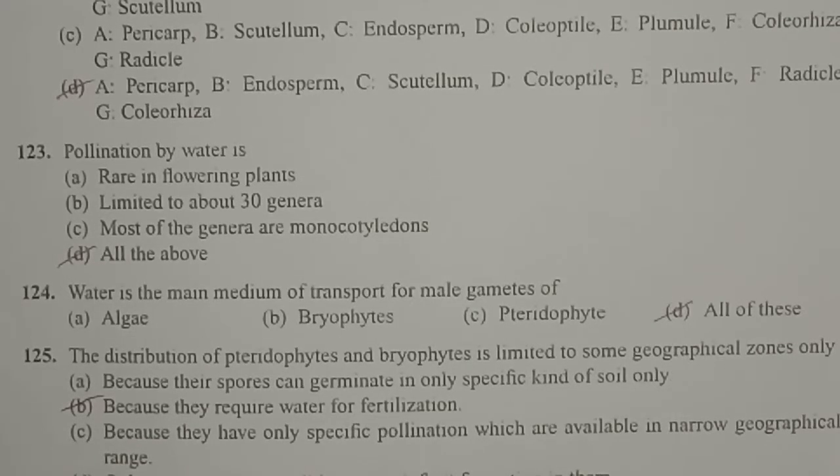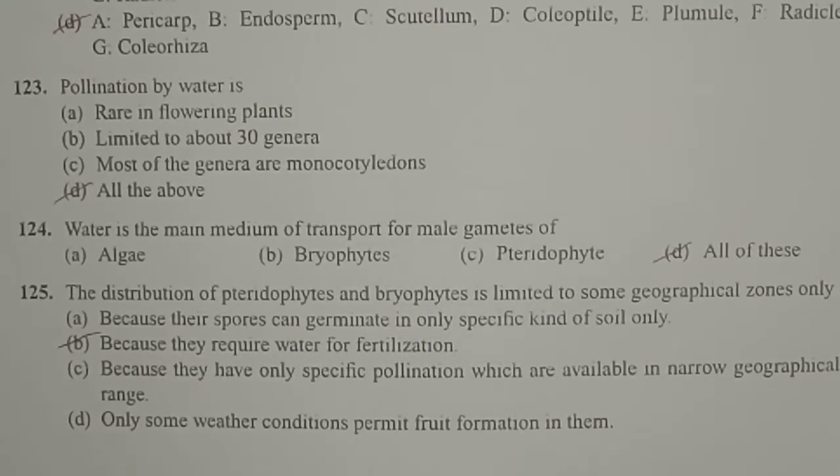Next one, water is the main medium of transport for male gametes of: option A, algae; B, bryophytes; C, pteridophytes; and D, all of these. See, in algae, bryophytes, and pteridophytes, water is the main medium of transport for male gametes. In the absence of water, the male gametes cannot reach the female gamete, and we cannot expect fertilization either. So in these lower organisms, water is very essential and is the one and only medium for transport of male gametes.